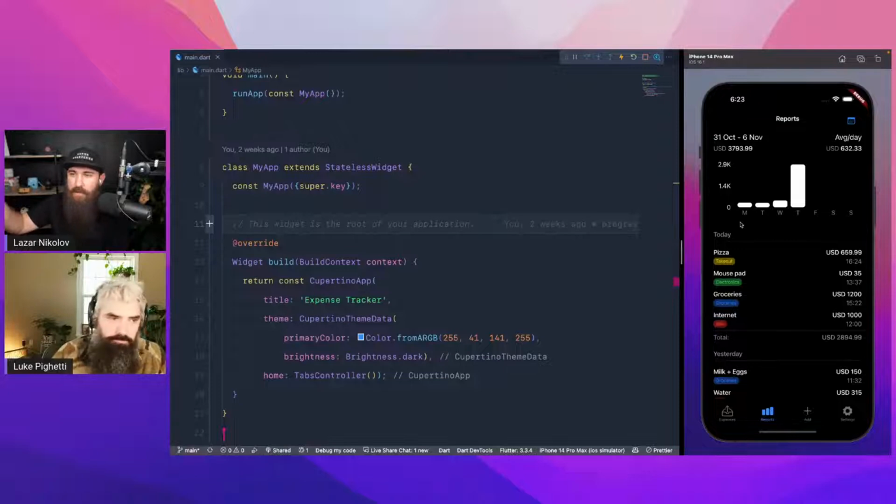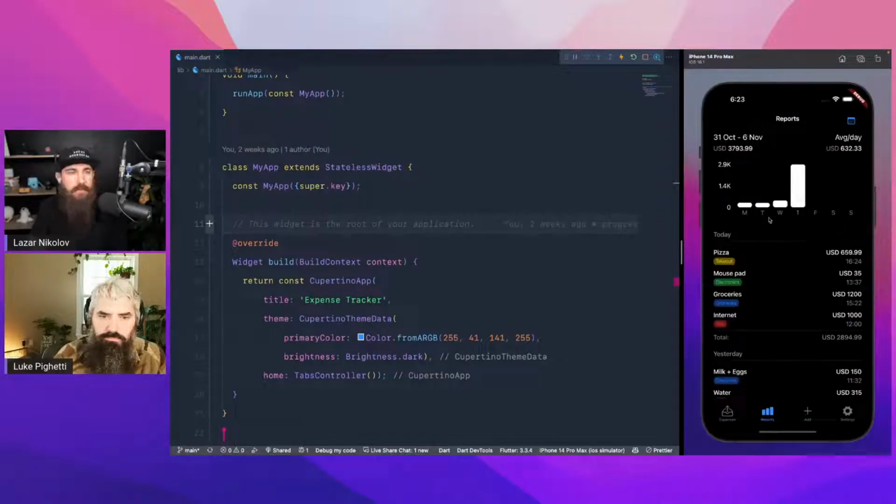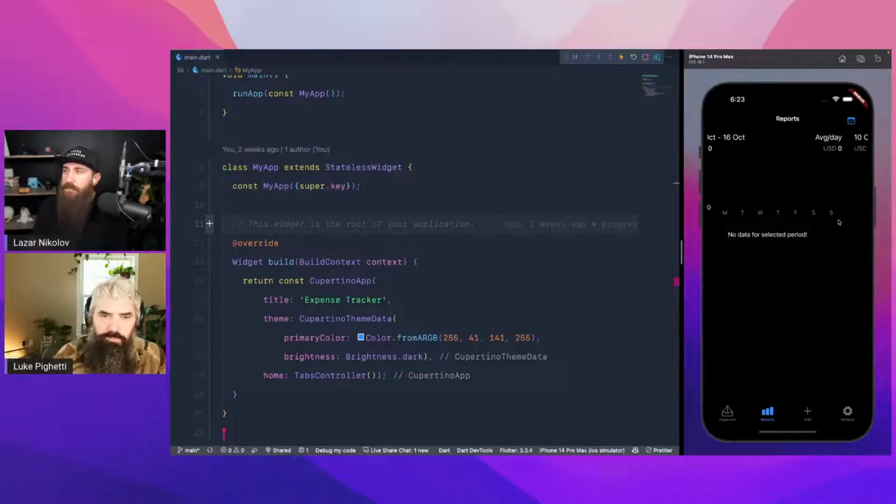But playing with the Flutter one, I think it's super easy. And if we swipe left, we can go around the periods, right? We have the 17th until 23rd, 24th until 30th, and then 31st until 6th. We're just skipping weeks basically.